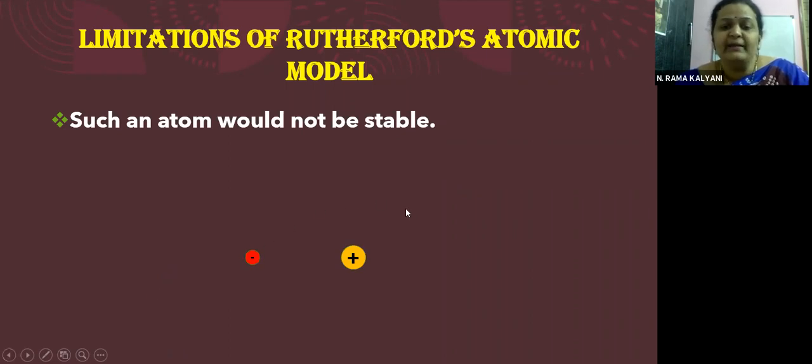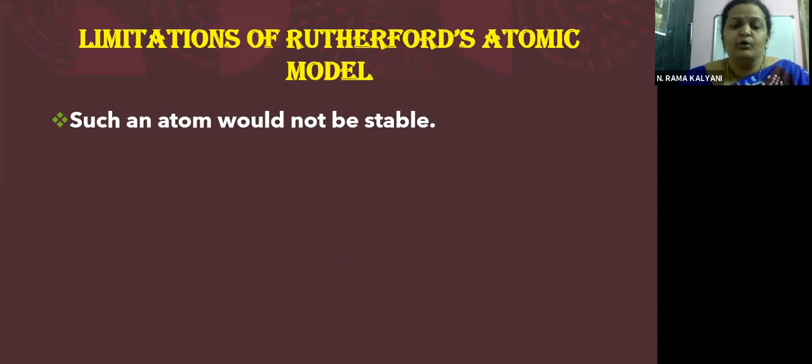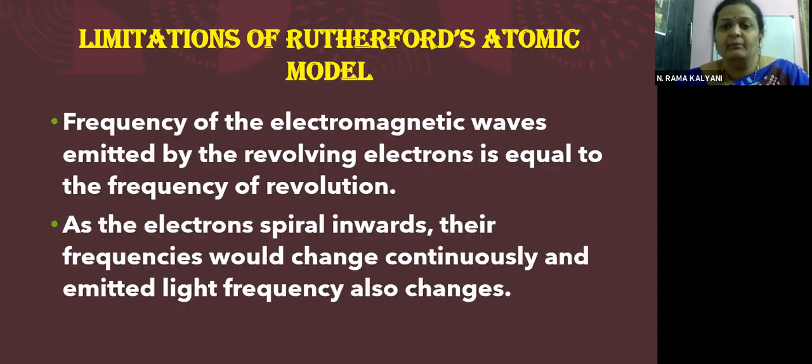See how this is spiraling. This is how the electron will behave if it is moving continuously, if it is emitting energy. It is coming closer and closer to the nucleus, going into the nucleus. Both of them will collapse. But this is not happening, children.